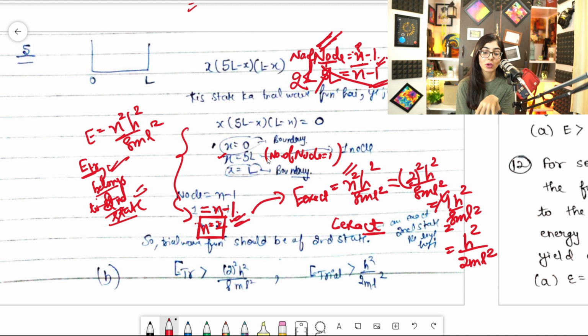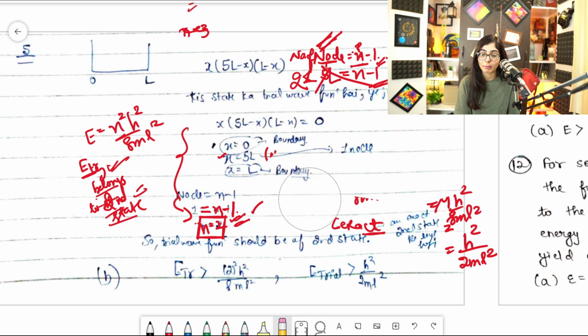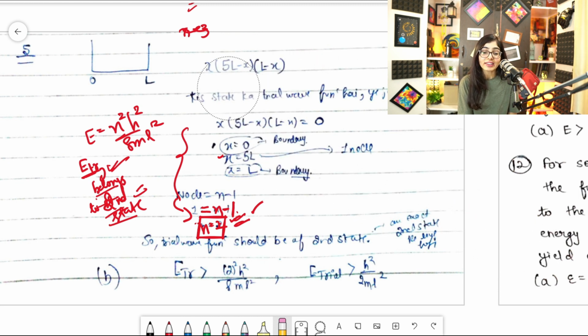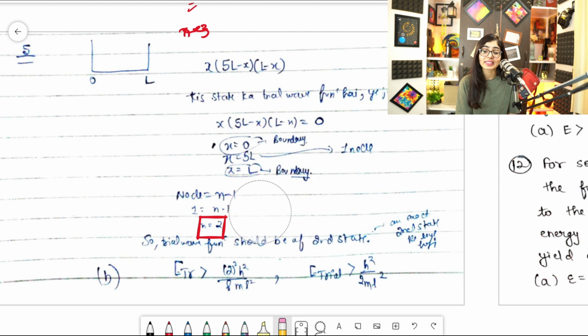Fine. Trial wave function belonging. Suppose the value came out to be n is equal to 3. I'm just taking one example so that you don't get confused between the trial wave function and the exact wave function. Clear?